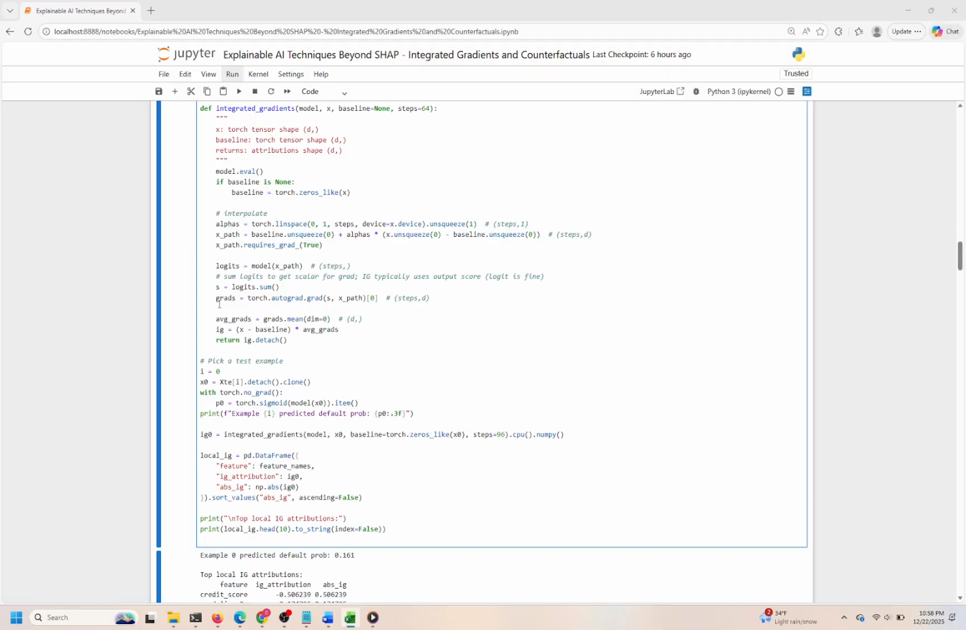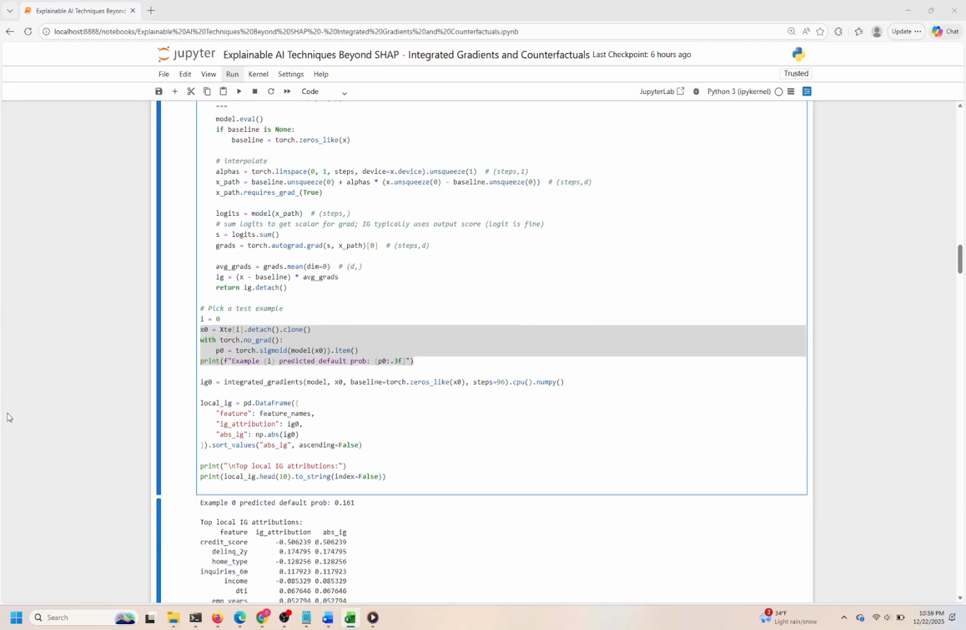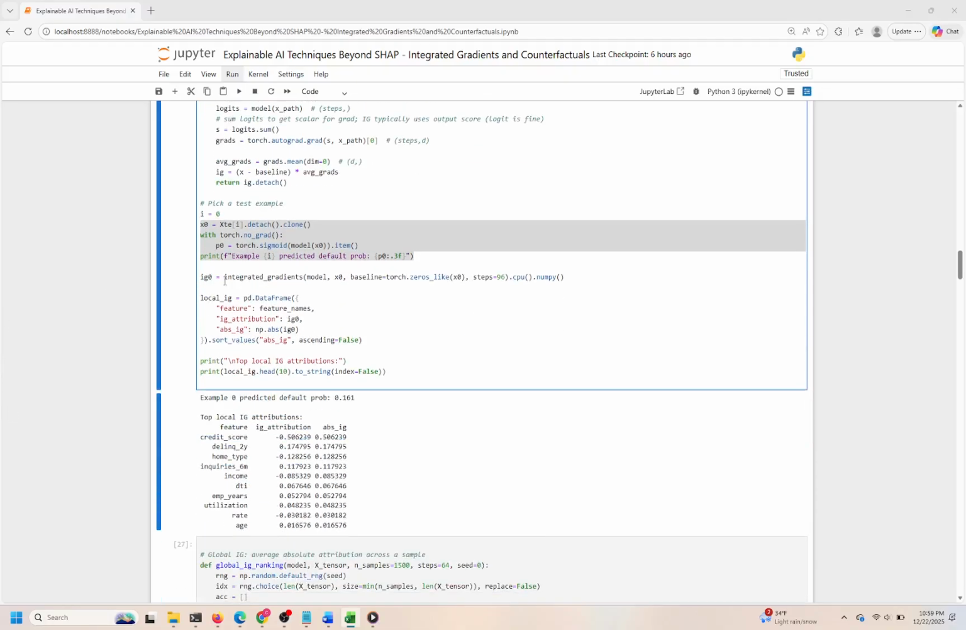Next, we select the first test example x0 from the test dataset X_test, making a detached clone to avoid any side effects. We compute the model's predicted default probability for this example by applying the sigmoid function to the model's raw output logits, printing this value to provide context for the attribution. We then call the integrated gradients function with x0, using a zero baseline and 96 integration steps for a finer approximation. The resulting attribution vector IG0 is converted to a NumPy array on the CPU for easier manipulation.